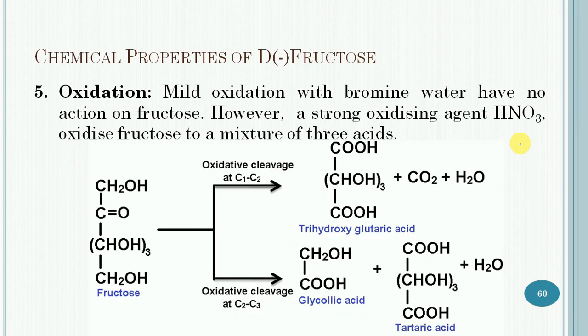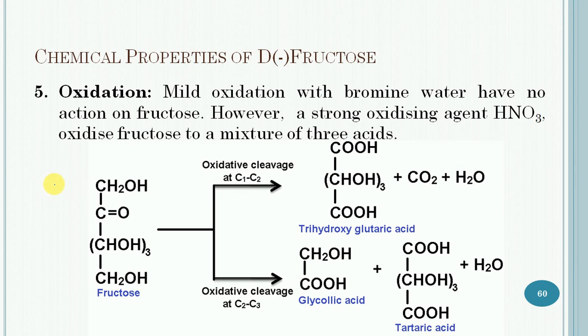Then oxidation. With a mild oxidizing agent such as bromine water, no reaction will take place with fructose. However, a strong oxidizing agent such as nitric acid oxidizes fructose to a mixture of 3 acids. In this case, two reactions are possible.